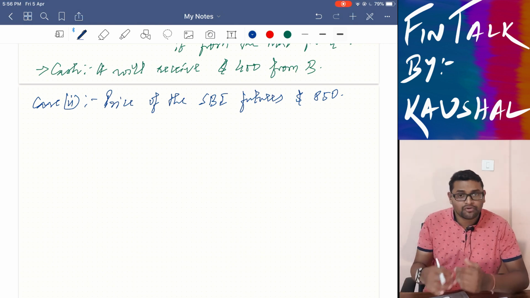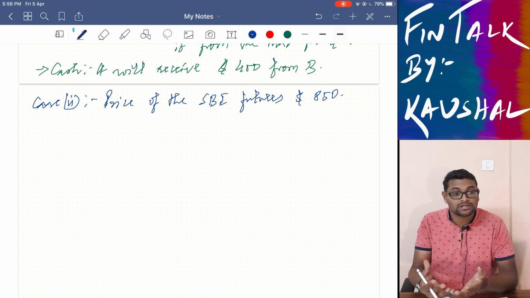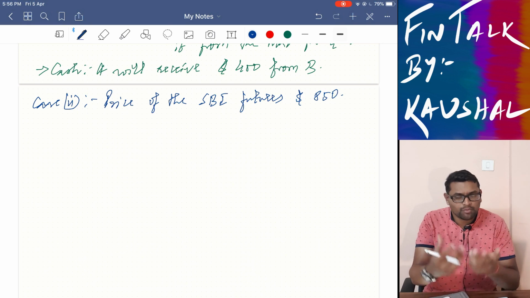That was the contract. B had contracted that I am going to sell at $1,000 no matter what the price is. A had contracted that I am going to buy at $1,000 no matter what the price of the market is.